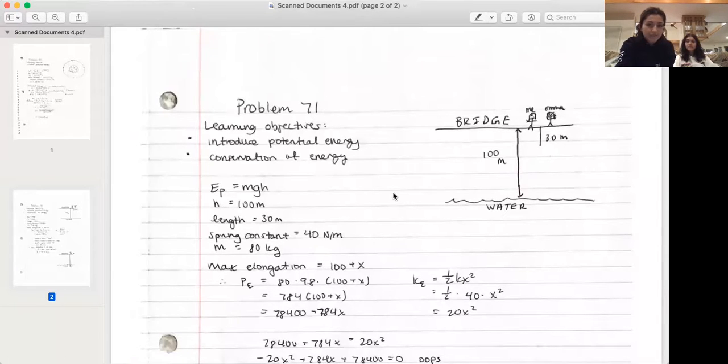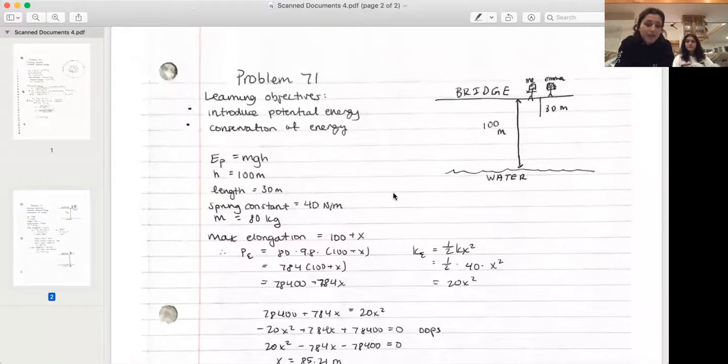Let's just talk about the learning objectives for a minute. We're going to introduce potential energy and then the conservation of energy. First of all, potential energy is the energy that's stored inside of you. Here you are at the top of this bridge, and you have all this energy that could potentially be used when you jump off, but you haven't yet. So you have a lot of potential energy, and to find it, we multiply your mass times gravity times height.